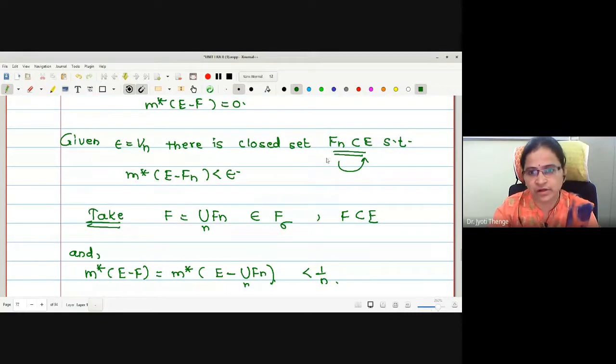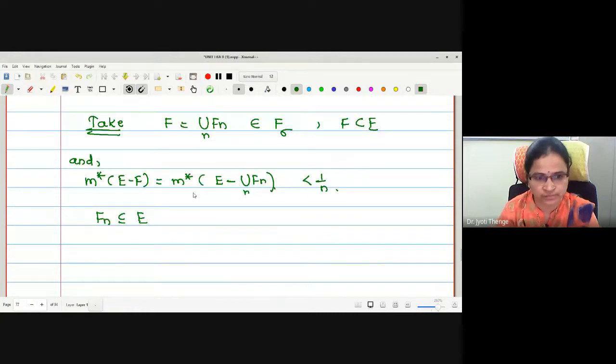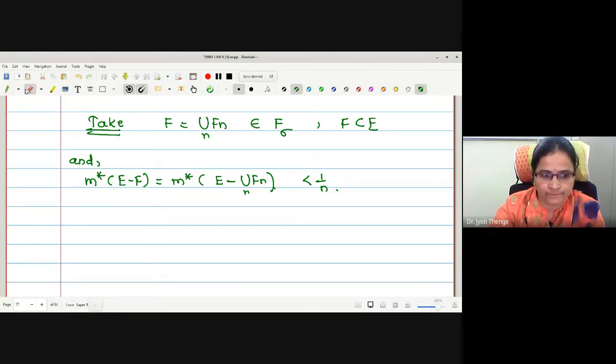Fn is contained in F. What about E minus Fn?